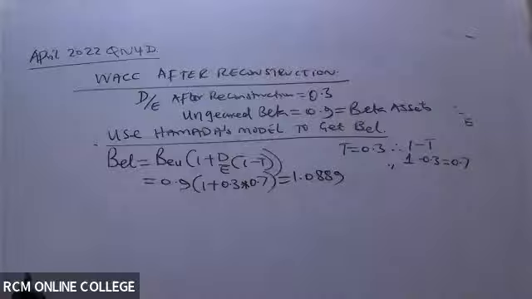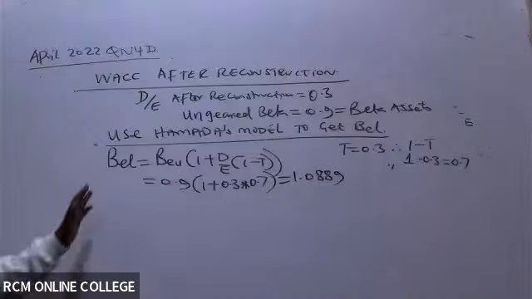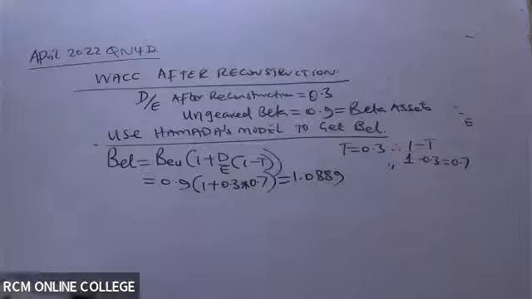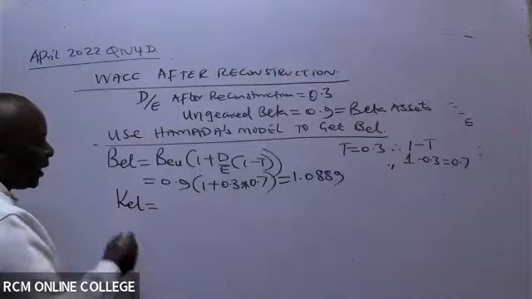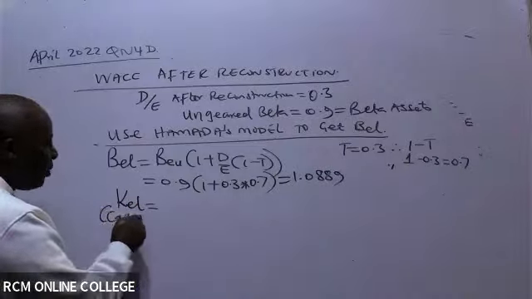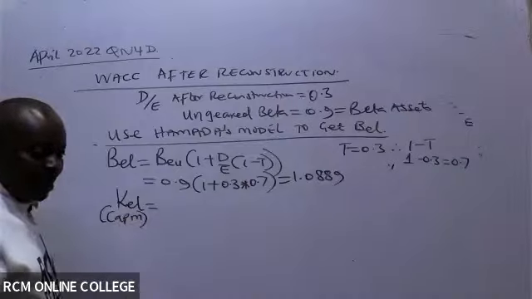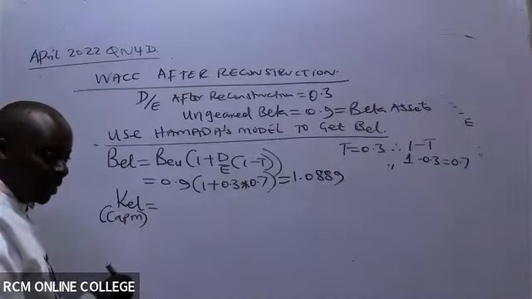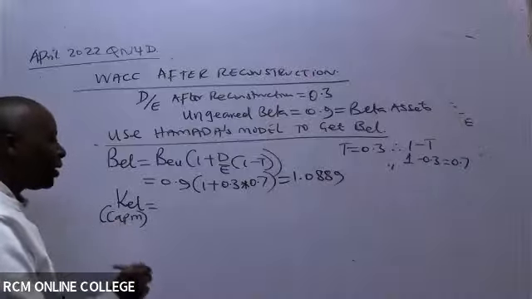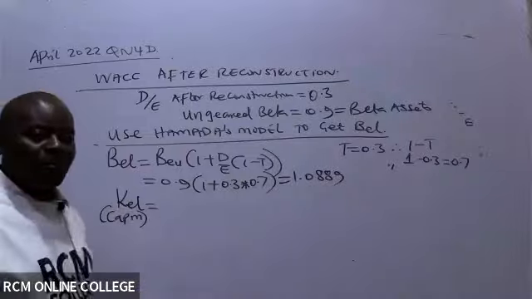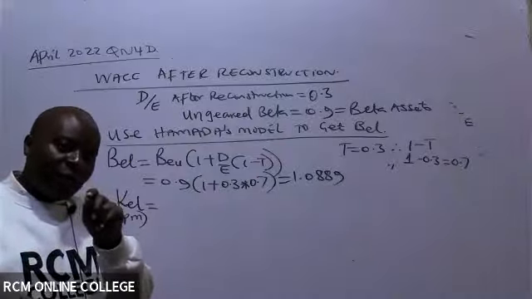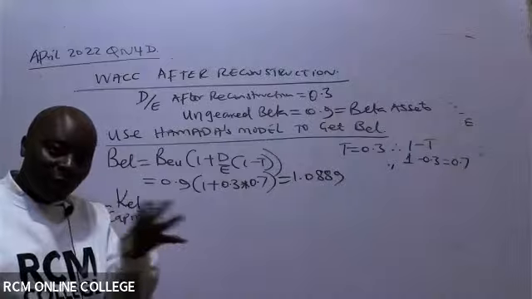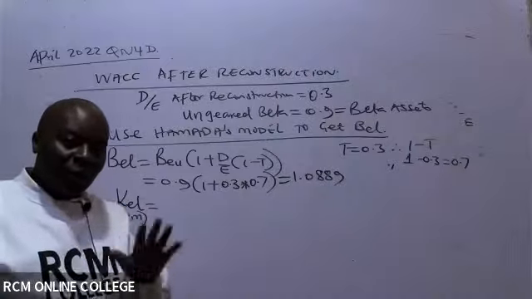So now, ladies and gentlemen, it's the cousins' game. Once I get the beta levered, I know I have to calculate the cost of equity, isn't it? The cost of equity is a very good cousin. We normally use what we call CAPM, the capital asset pricing model. This model says that if you are rich in this world, you must always have government bonds, risk-free, in your portfolio. If you don't have them, then don't tell us that you are rich.